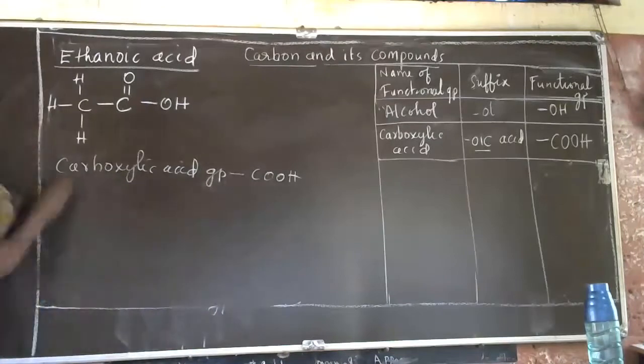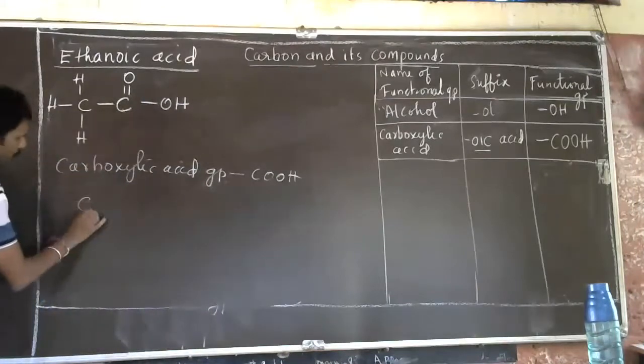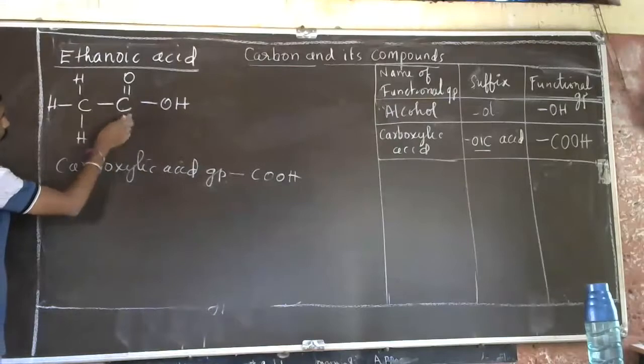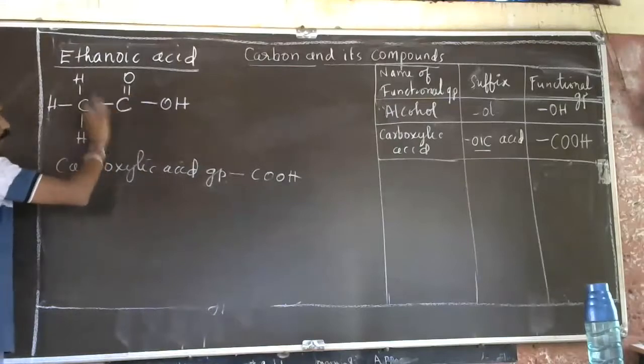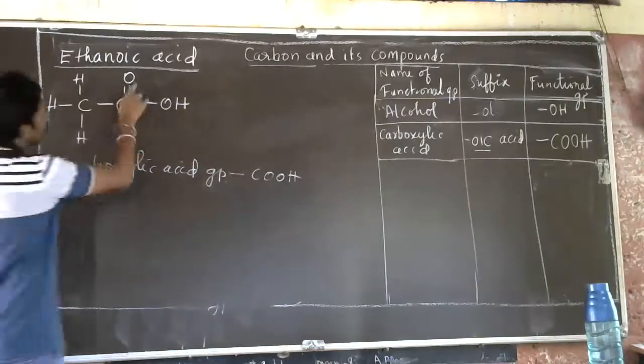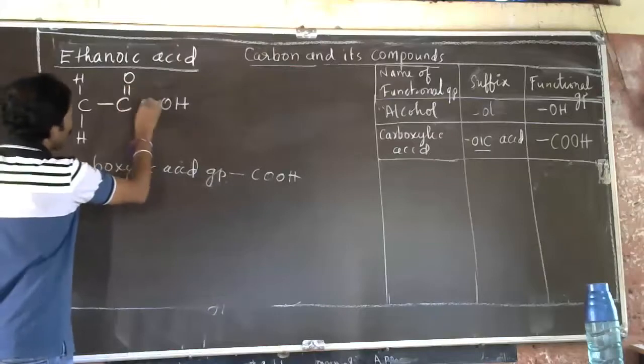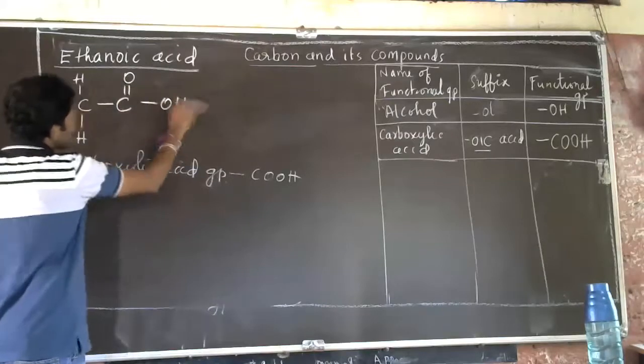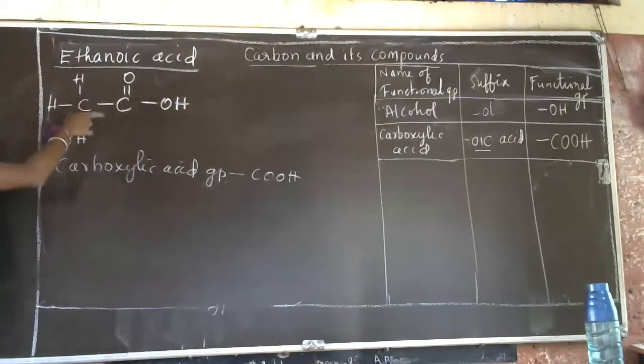How many carbons are there? Two carbons. And for the second carbon, you have to add the double bond O and OH. This is how ethane is converted into ethanoic acid.